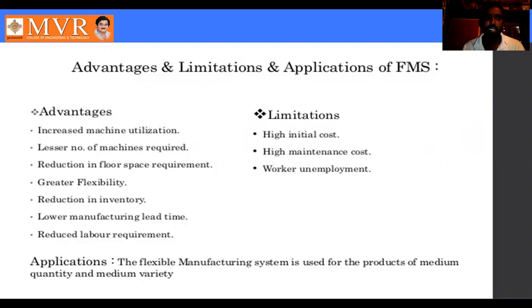Next is greater flexibility. We reduce the floor space and use the flexible manufacturing system, so we get greater flexibility in FMS. Next, another advantage is reduction in inventory.